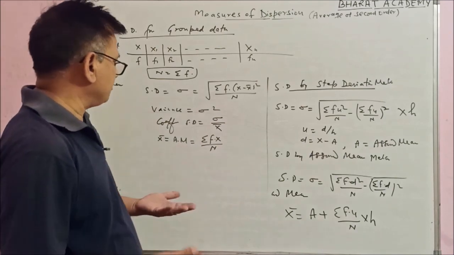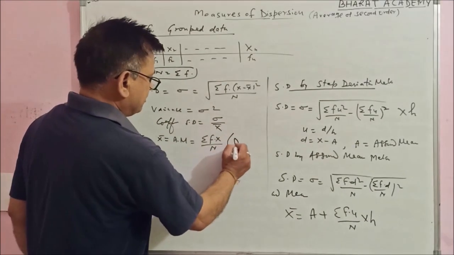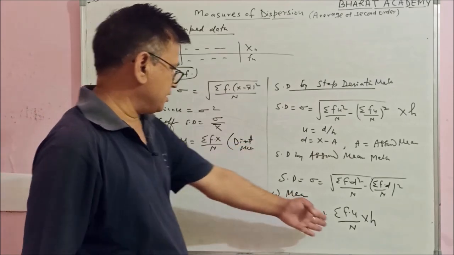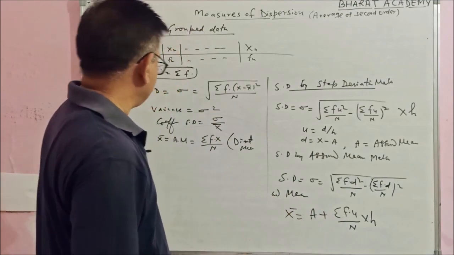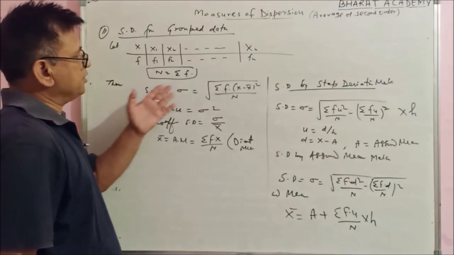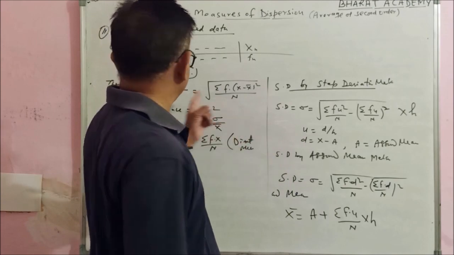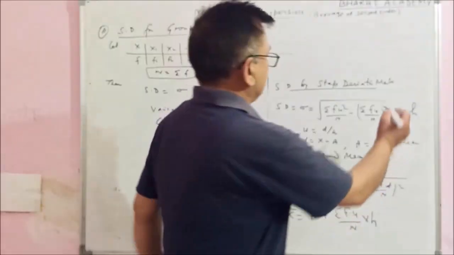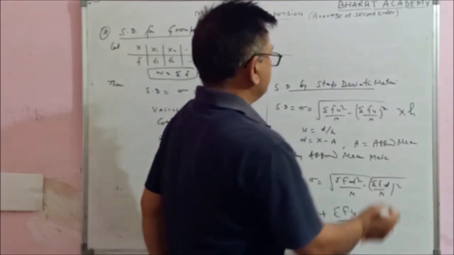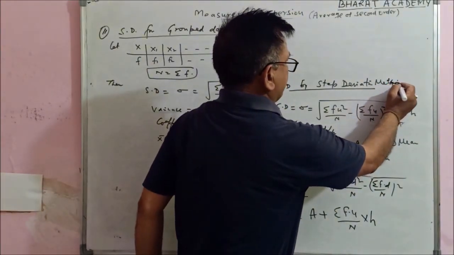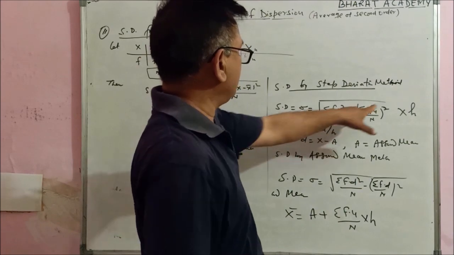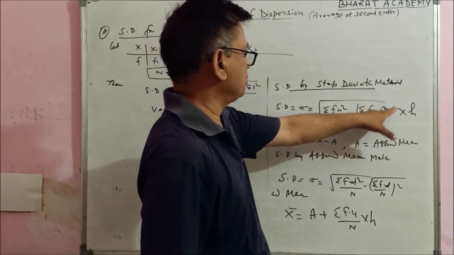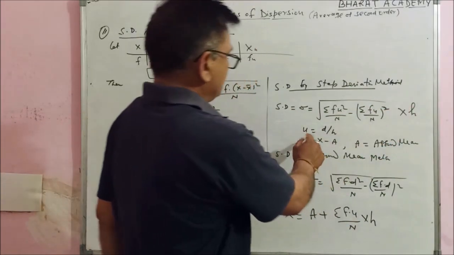Arithmetic mean you can calculate from various methods. This is the direct method. Similarly, standard deviation you can calculate from various methods. This is the direct method, and this is standard deviation by step deviation method. In this case sigma will be the square root of summation f u square upon N minus (summation f u upon N) whole square, into h. U is d upon h.